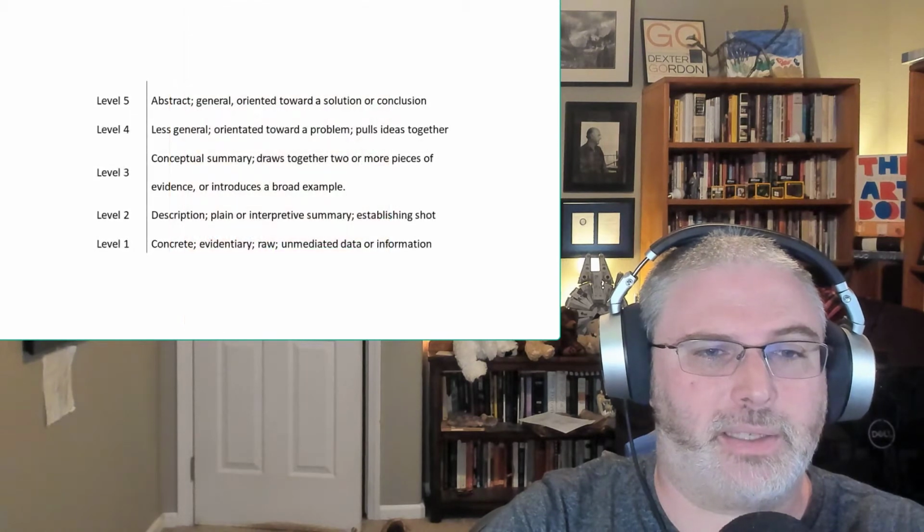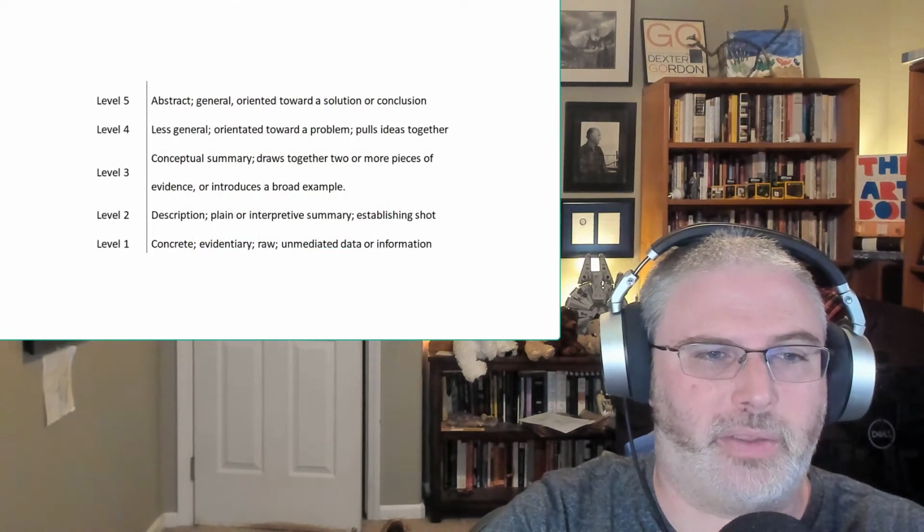Hoyt determines a sentence's level of abstraction based on the work it does in a sentence. Level 5 sentences are the most abstract, and level 1 the most concrete. On page 60, Hoyt provides the following table to clarify the differences between these sentence types.